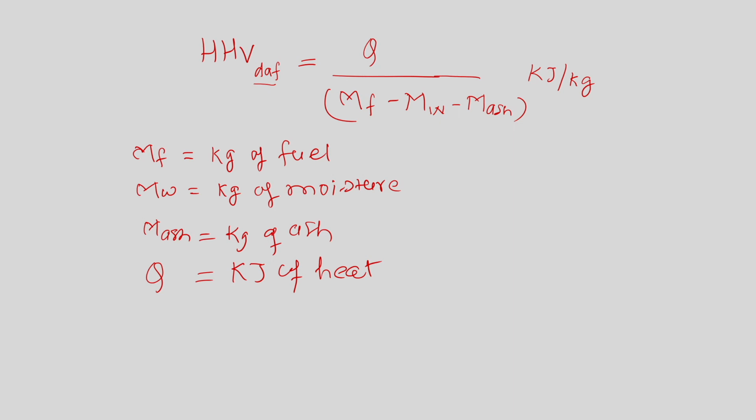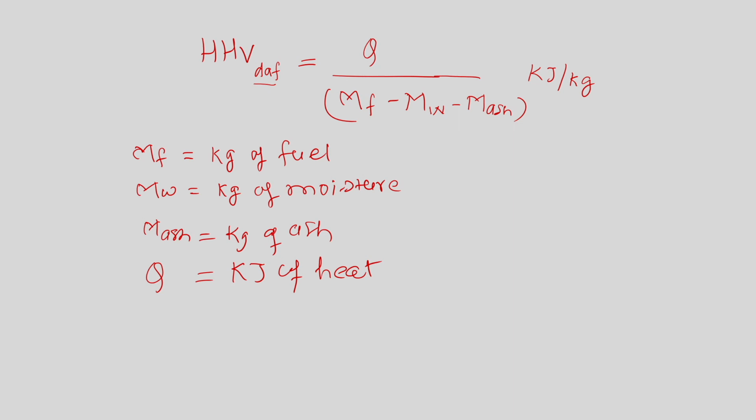So these are the three different ways by which we can express the higher heating value of a sample. So based on the sample and its condition, whether it is as received basis, or whether the sample has been pre-processed and then we have estimated the higher heating values, or whether the sample has been pre-processed and after removing the ash, the sample is being used for the analysis purpose.